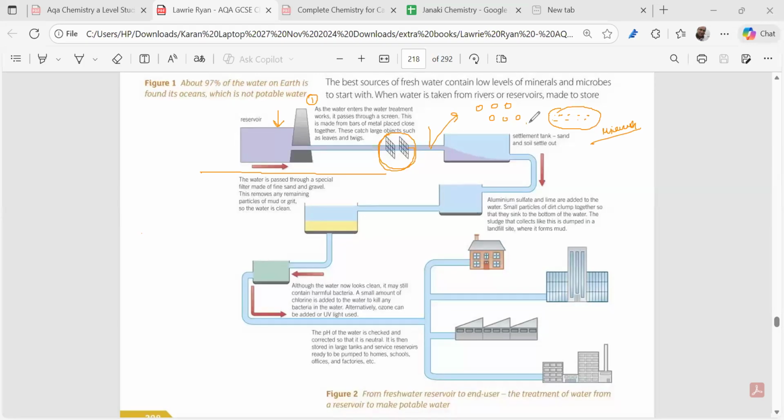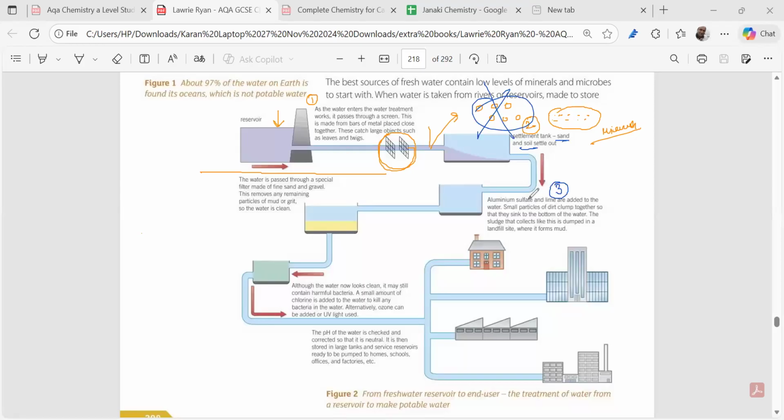The second step is that we take a settlement tank. In the settlement tank, we let the soil and the sand, the big particles, settle out. After that, we pass it into the third tank; mark it 3 over here. The bigger soil particles have settled down by gravity, and after that the water comes to the third tank.